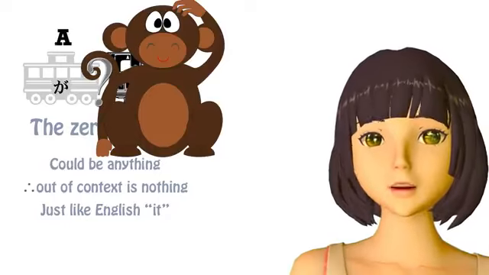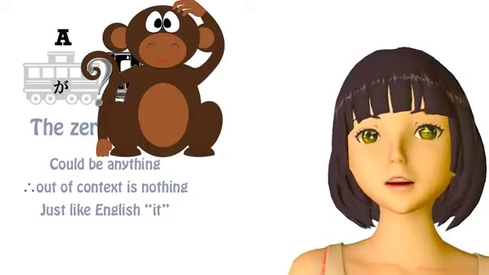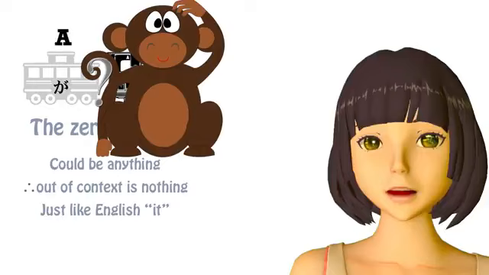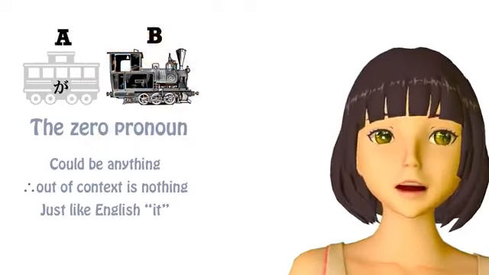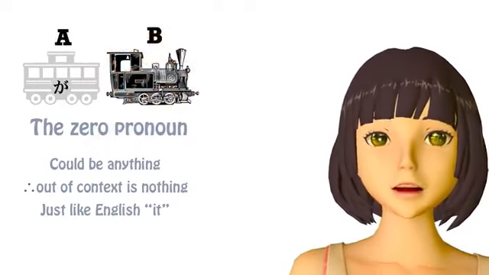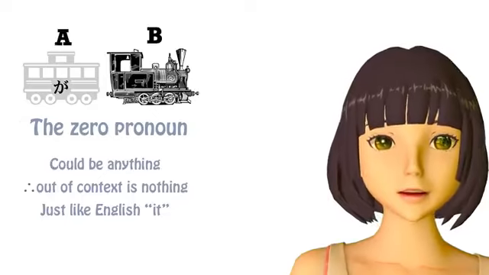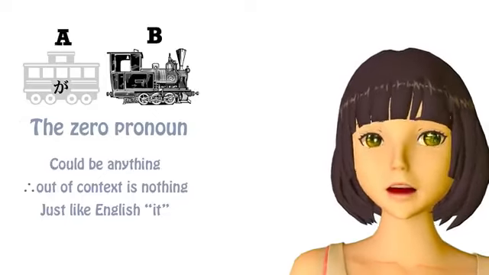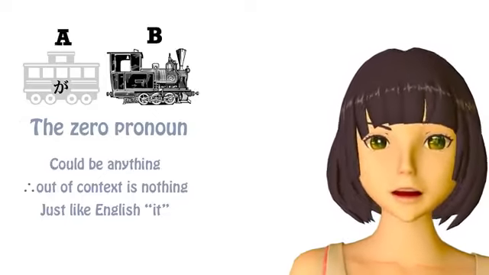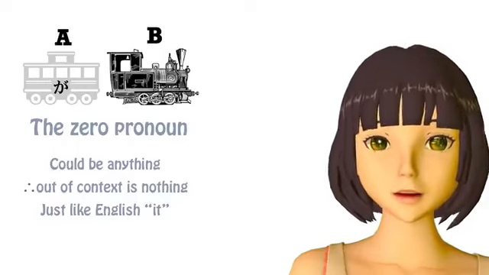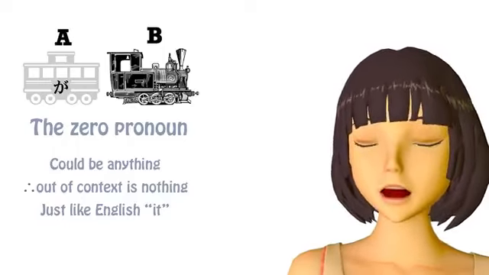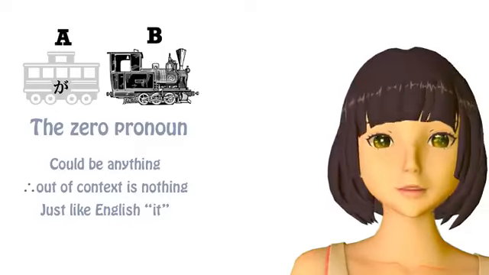Assuming chimpanzees don't have tails. And even if they don't, it could be an imaginary chimpanzee's tail. The point is that because it can mean just about everything, it actually means nothing except in context. And that's exactly how the zero pronoun works. And one is no more ambiguous than the other.